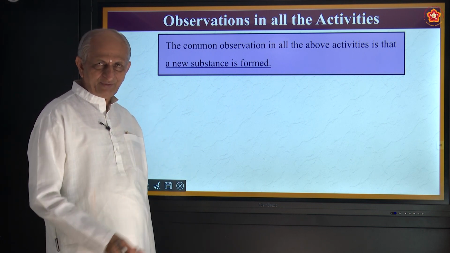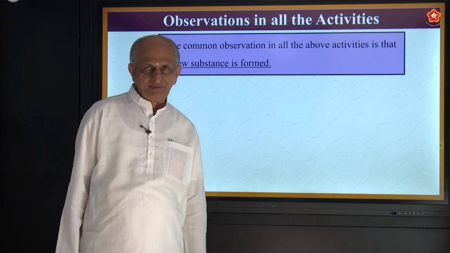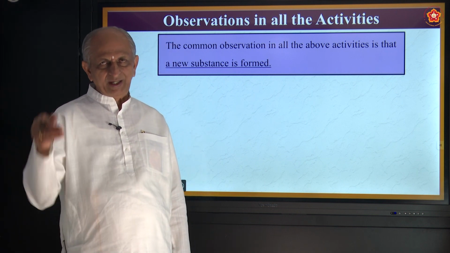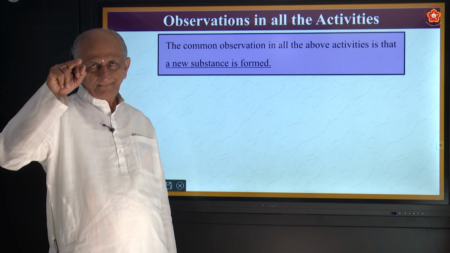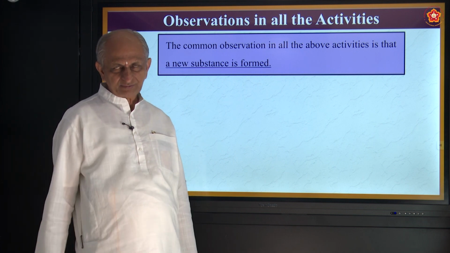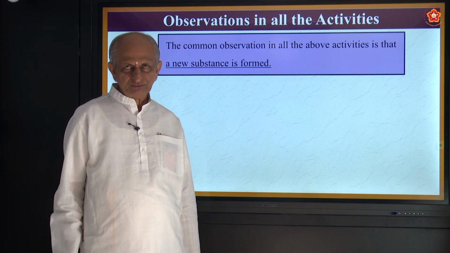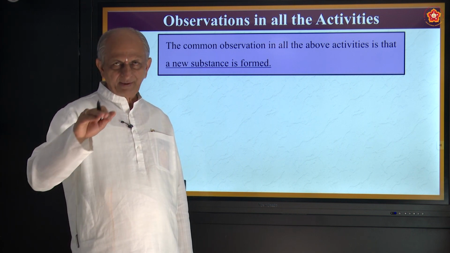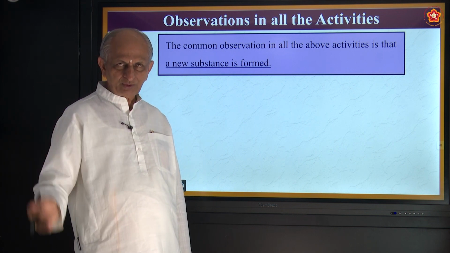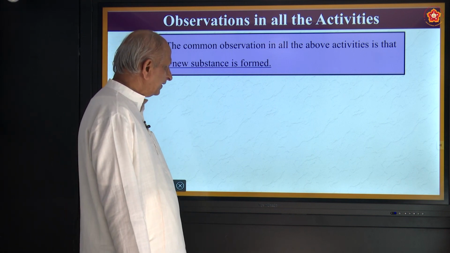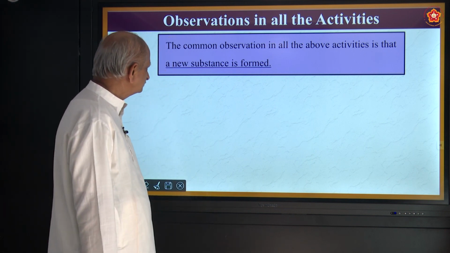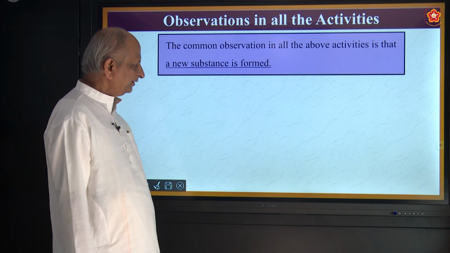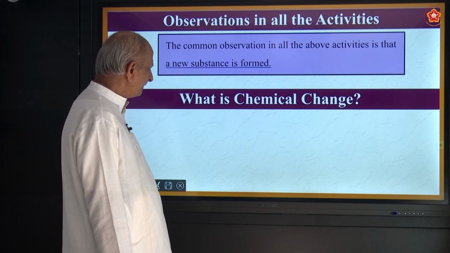And now recently we see that when vinegar is added to sodium bicarbonate, nothing but baking soda, carbon dioxide is formed. The carbon dioxide gas, when passed through lime solution, makes it milky in nature. So in all this, what you see is that new substances are formed.